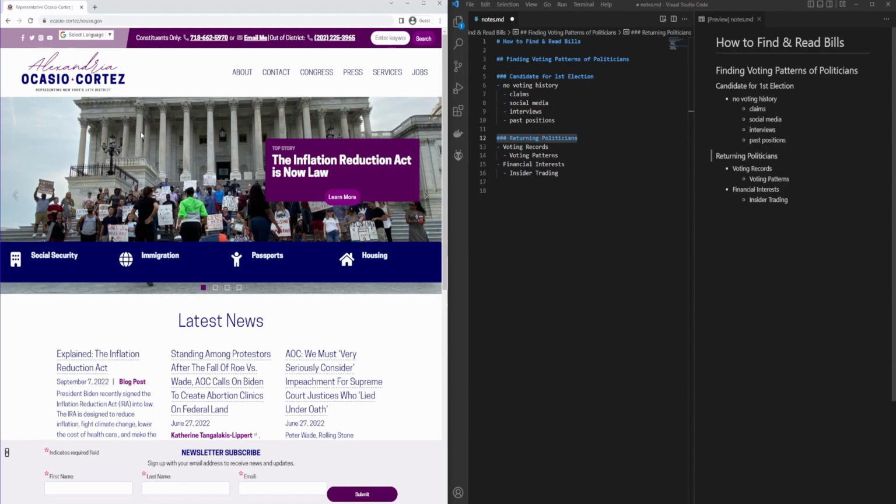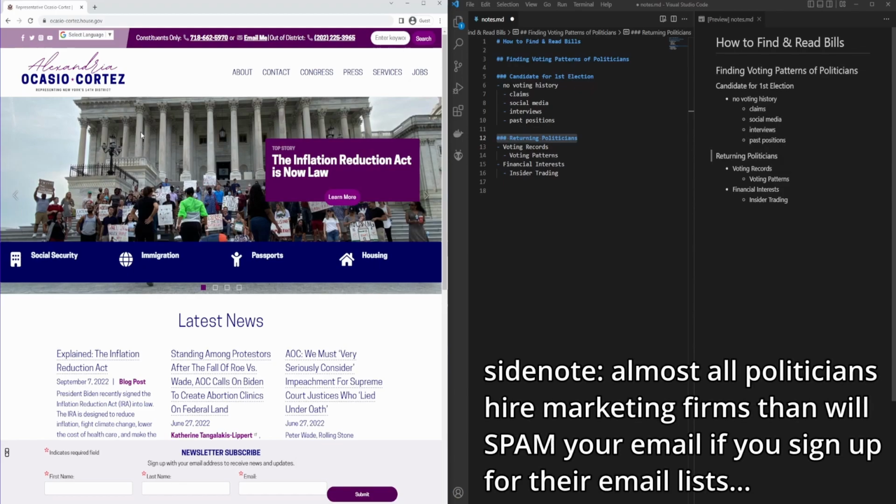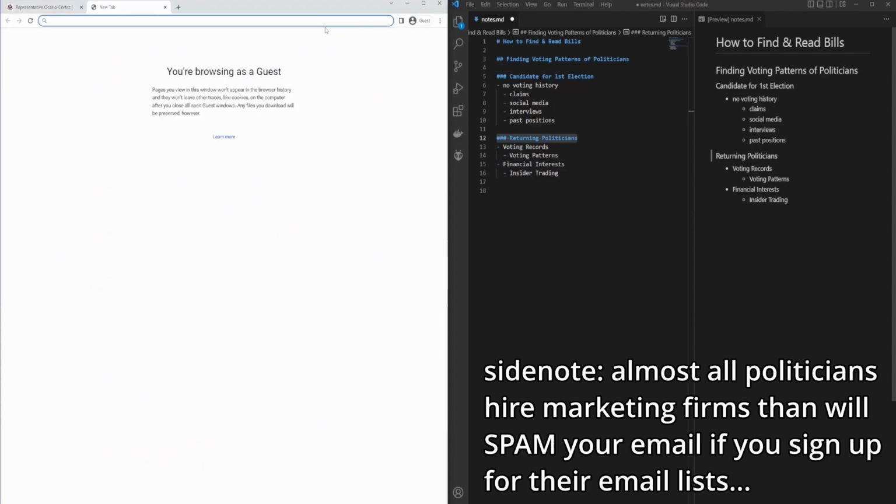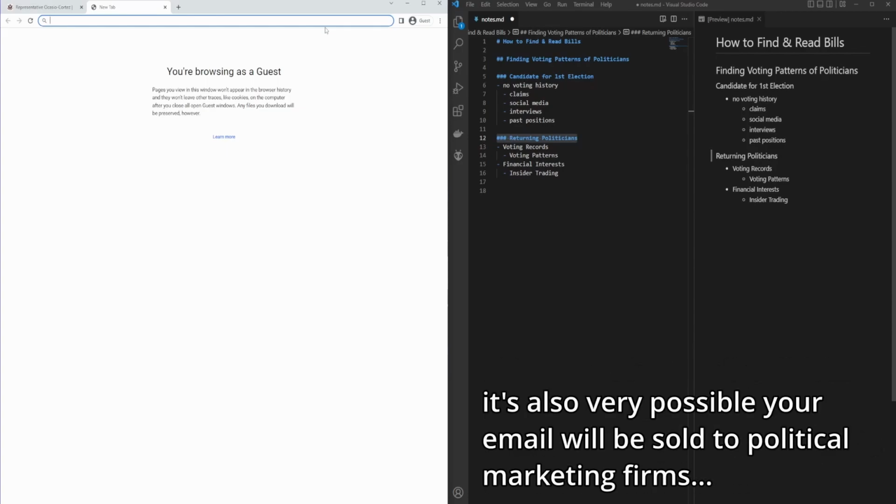Now, if we want to see if AOC's voting patterns match her claims of what she believes in her political ideology, we can do that by looking up her voting records. And the way we do that is we can go to a number of websites. Some websites where you can find voting records include GovTrack, ProPublica, or VoteSmart.